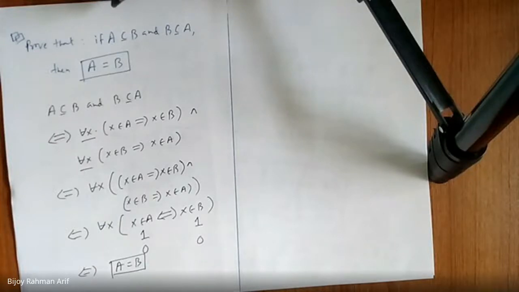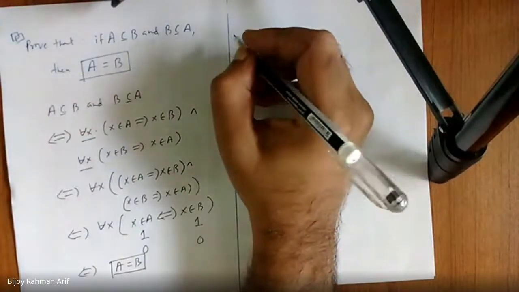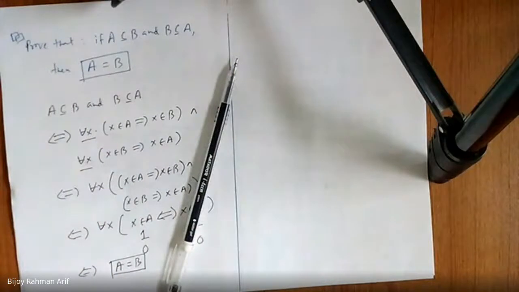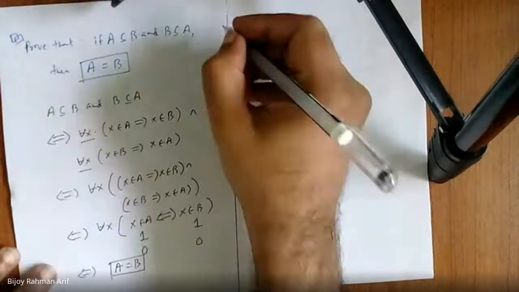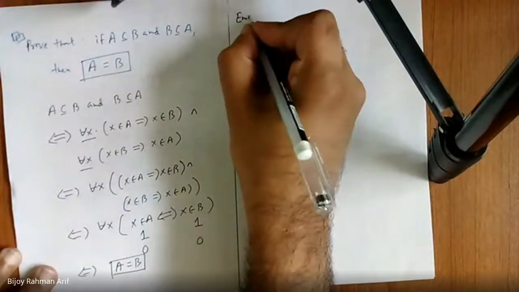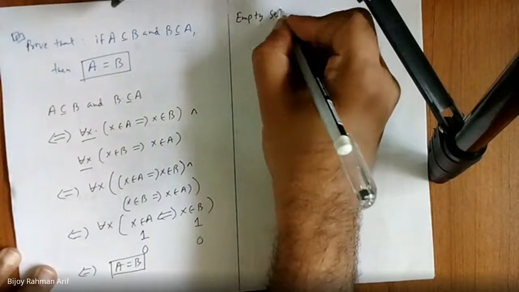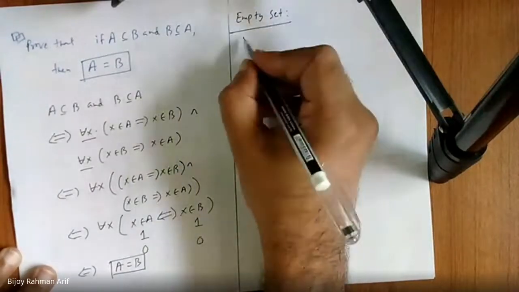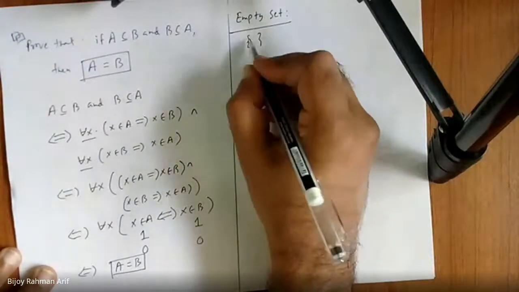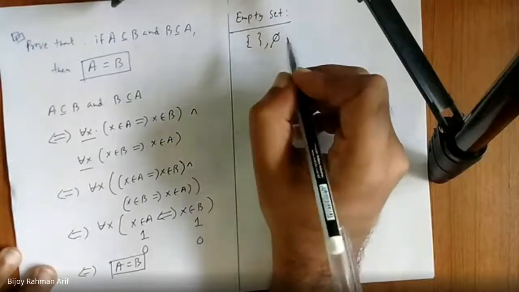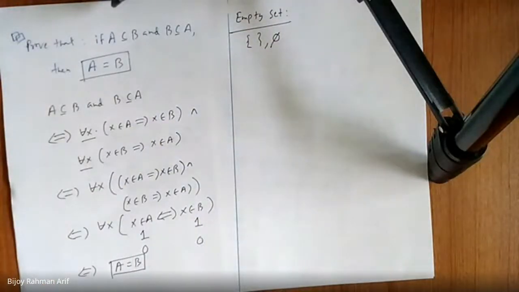Now let's talk about another concept that is called empty set. Empty set can be denoted by this empty set symbol or phi. Both are standard notation.